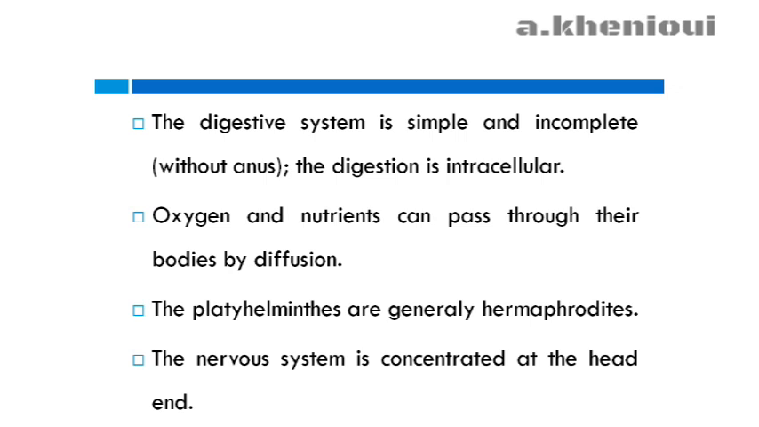The digestive system of Platyhelminthes is simple and incomplete, and the digestion is intracellular. The oxygen and nutrients can pass through their bodies by diffusion. The Platyhelminthes are generally hermaphrodites, and their nervous system is concentrated at the head end.